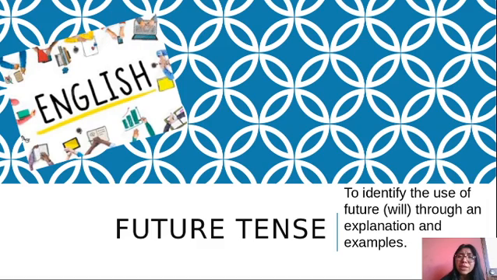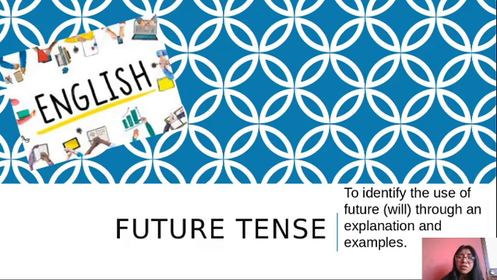And when do you use present continuous for the future? Remember, you use it when you refer to a future event using a time expression. For example, I am going to the concert tomorrow. In this case I am using the present continuous for the future because I am referring to a future event.